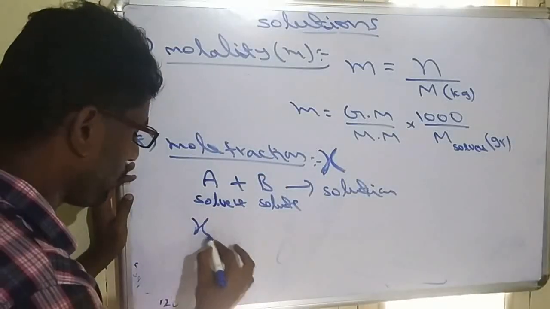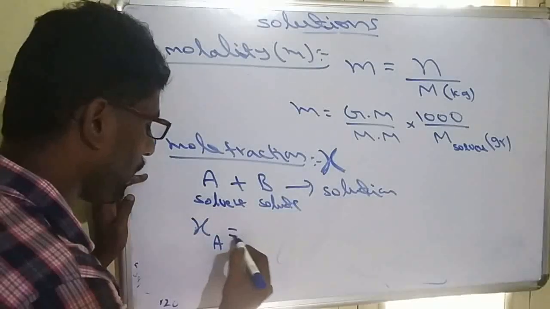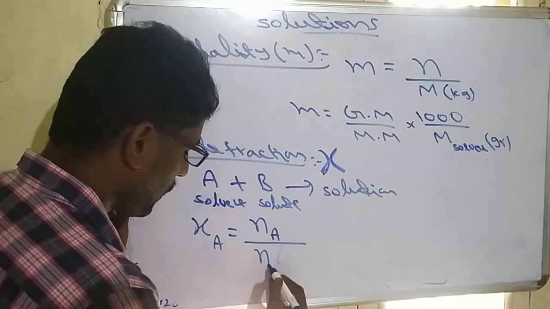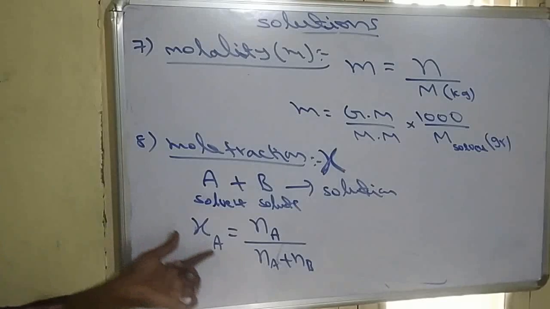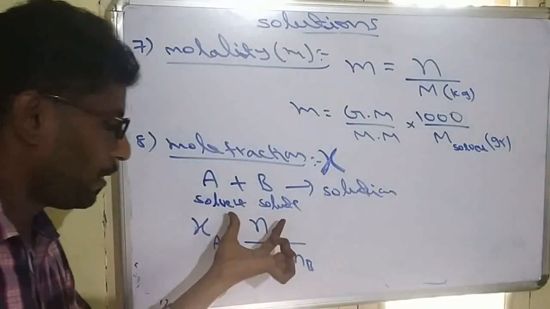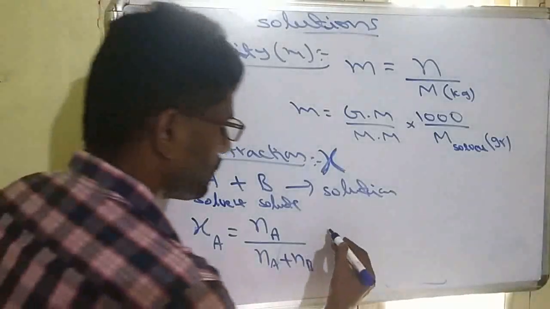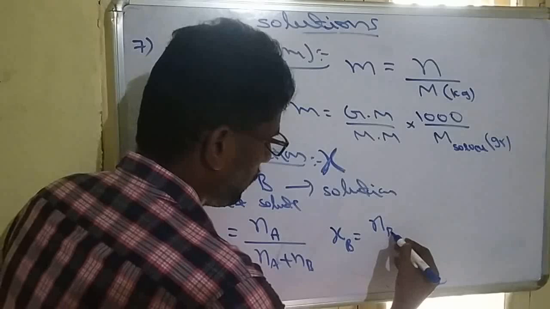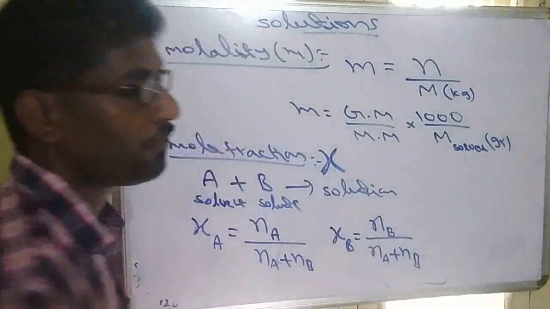If we want to know the mole fraction of solvent, its formula will be number of moles of solvent by total number of moles. So mole fraction of any component is equal to number of moles of that component divided by total number of moles. Same way, mole fraction of B is equal to number of moles of B by total number of moles.